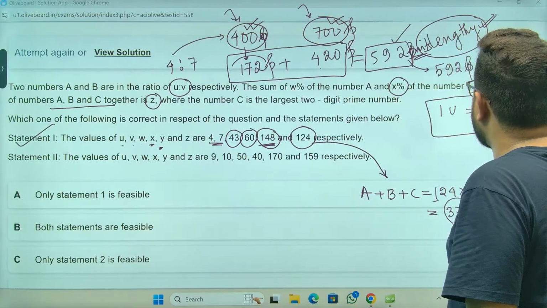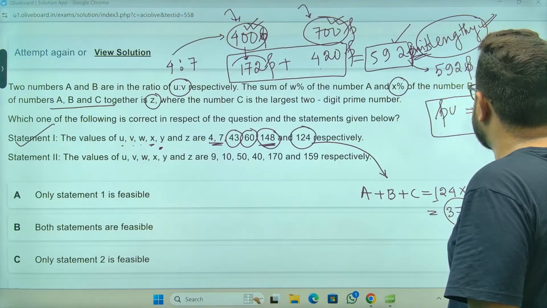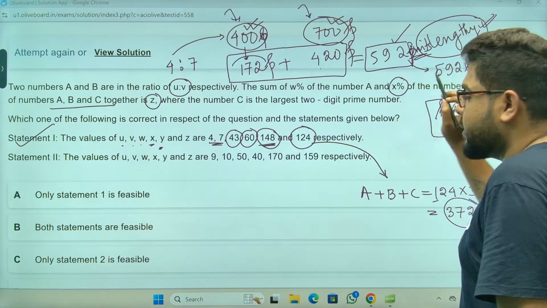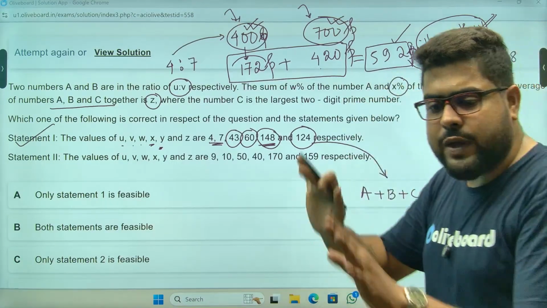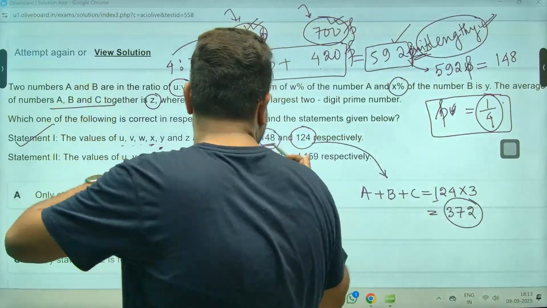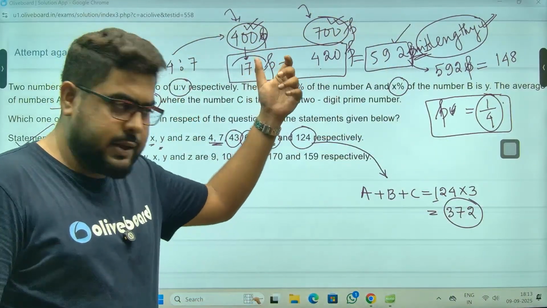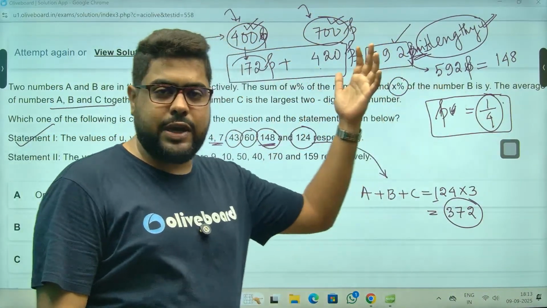So 592 P is this. So P ka value is, sir, 1 by 4. That way you will be much safer. And second way, you can do it directly. You get the idea from there and you can do it directly.